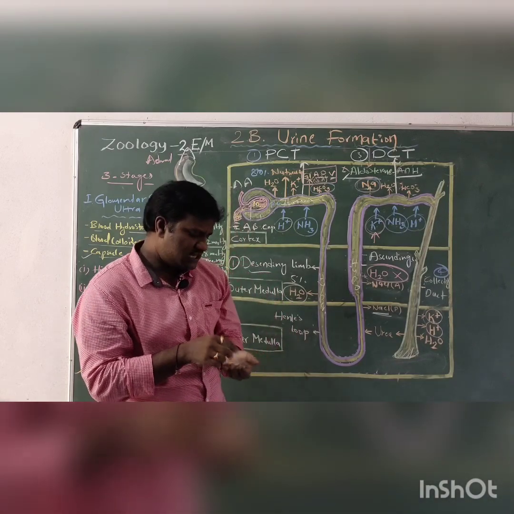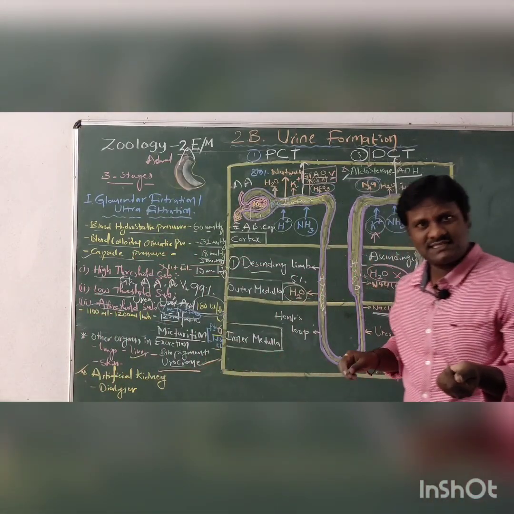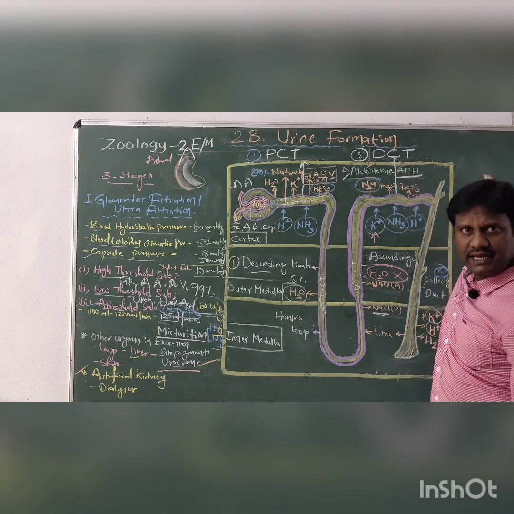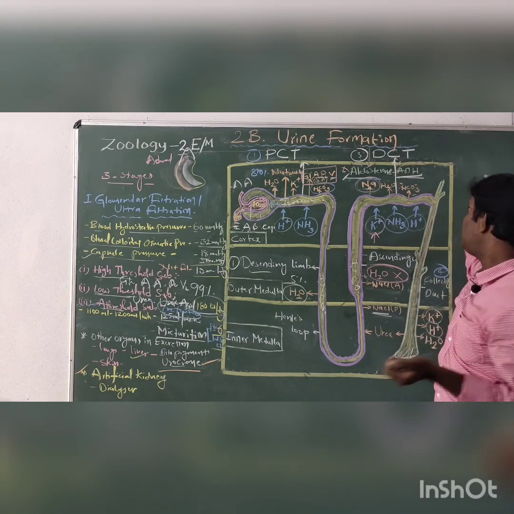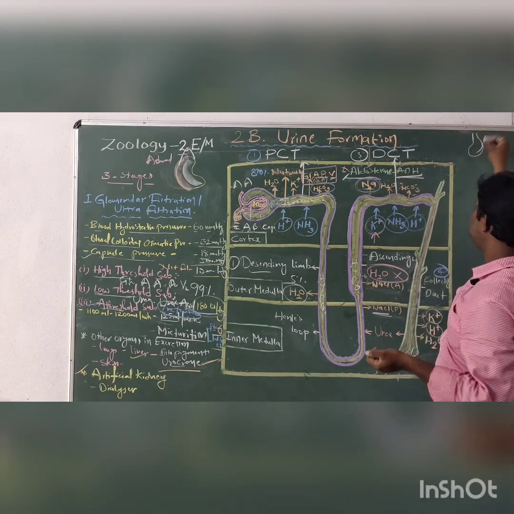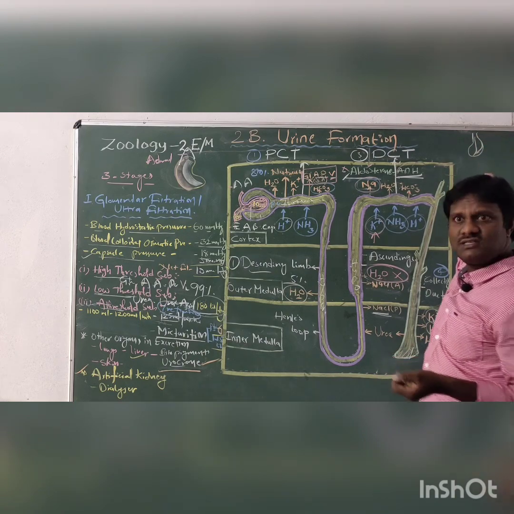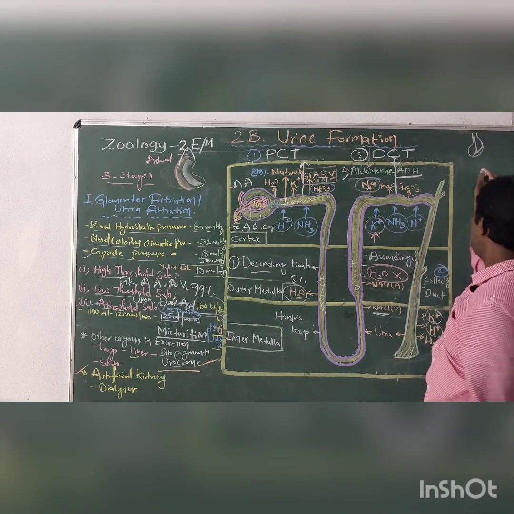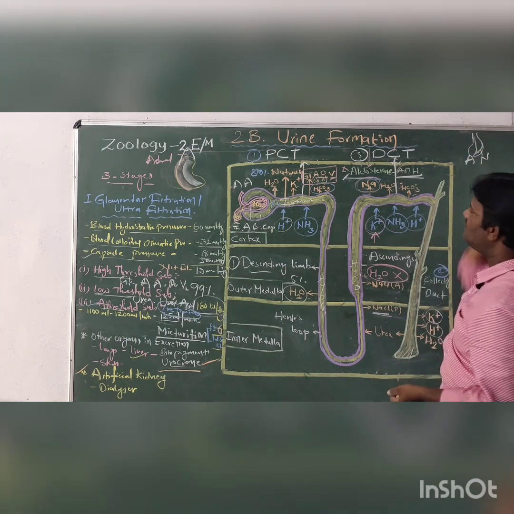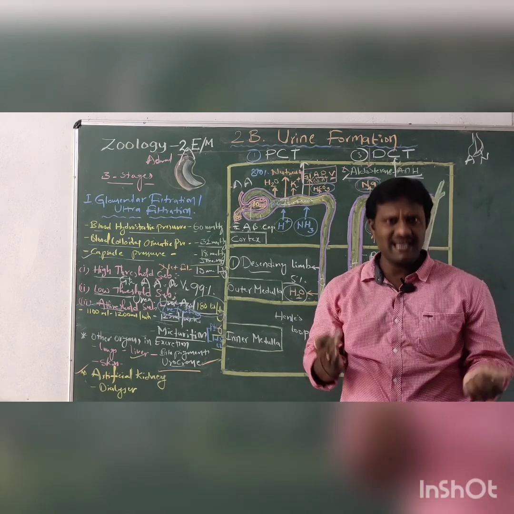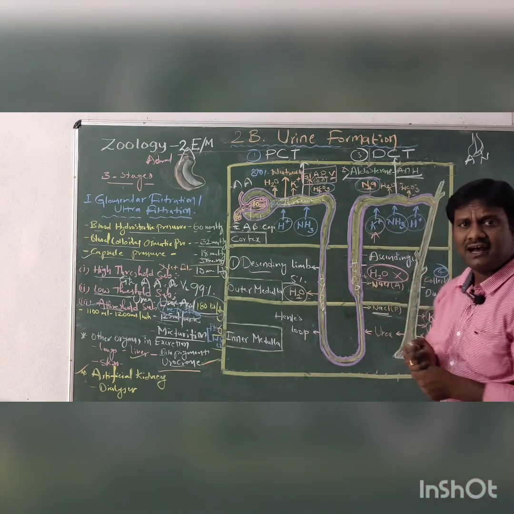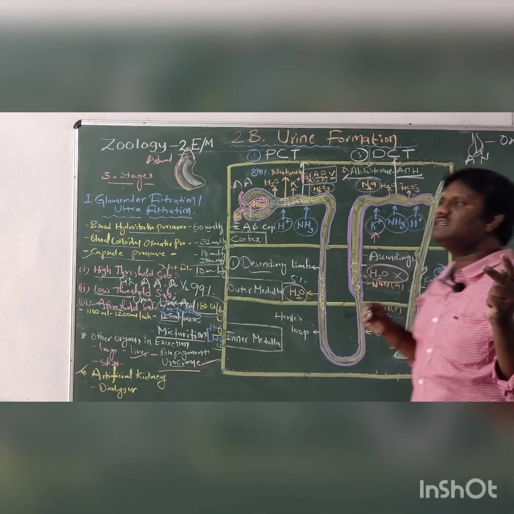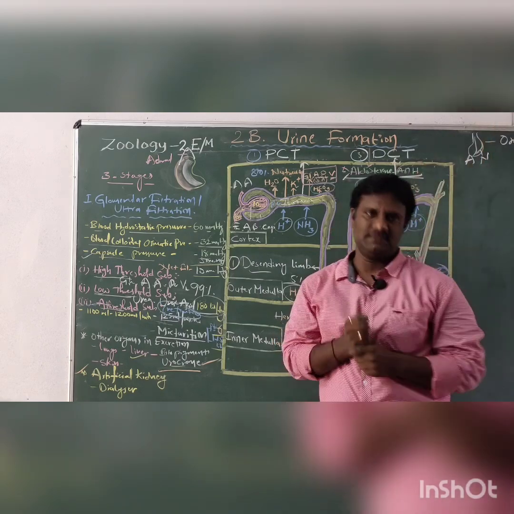Next, the second most important hormone is ADH. What is ADH? Antidiuretic hormone. Where is it produced? Very good, the pituitary gland. The pituitary gland is also known as the master of endocrine glands. In this pituitary gland, two distinct regions are present: the adenohypophysis and the neurohypophysis. The neurohypophysis mainly releases two types of hormones. One is oxytocin, whose importance is seen in reproduction.